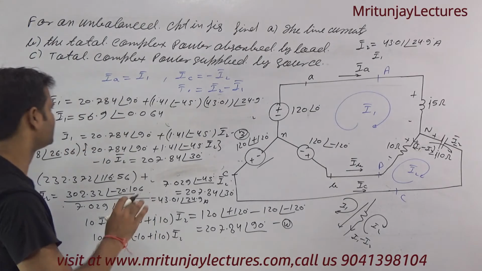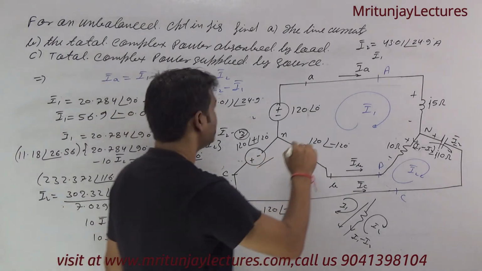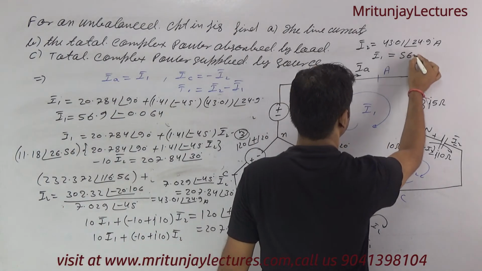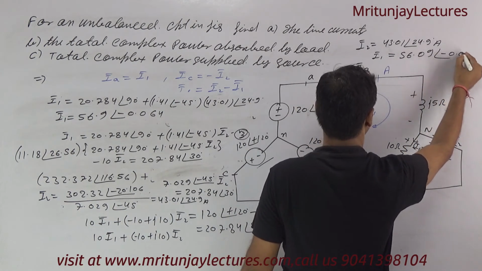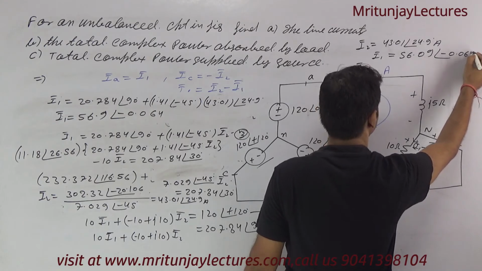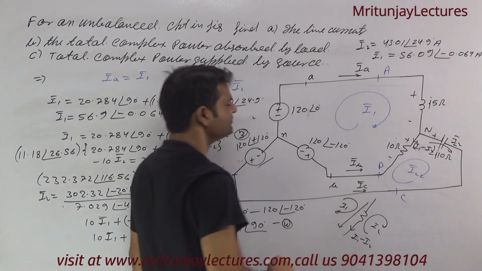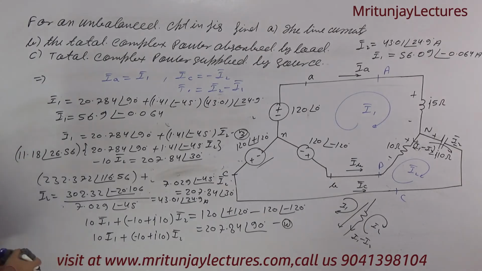Or you can neglect this one because of that is at the angle 0. Okay, don't worry, that is 56.09 ampere or 0.064 ampere. Very simple.